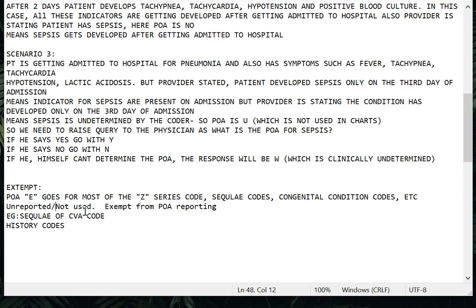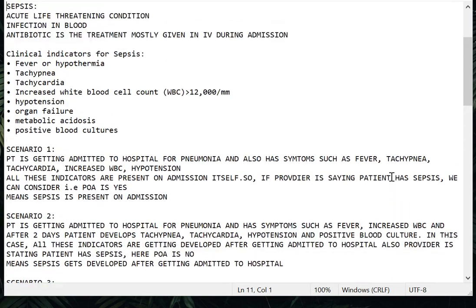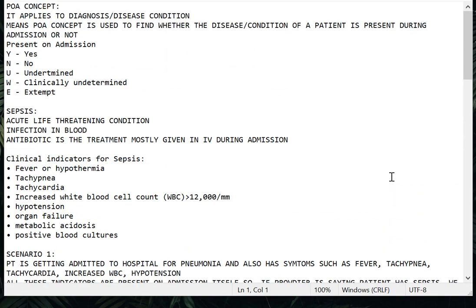Next one, as I already gave the example, sequelae of CVA code, history code. These are all the main codes which come into the exempt category. So these are the four types of POA which we need to keep in mind while coding for an IP chart.